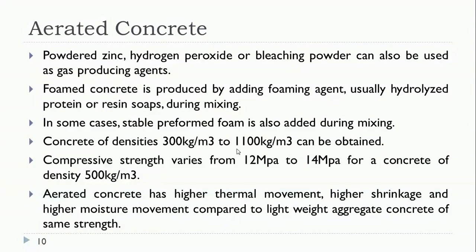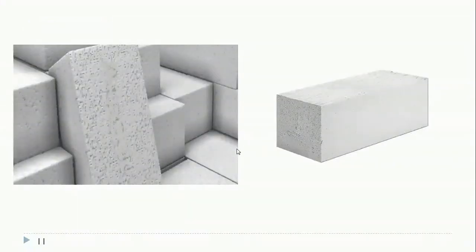If there is a high density grade, then we can use it in prefabricated structural members. So this is an aero concrete block, that is we call it aero blocks in the market. Aero blocks, aerated concrete blocks or autoclaved aerated concrete blocks, almost all are the same. Okay, so this is aerated blocks.